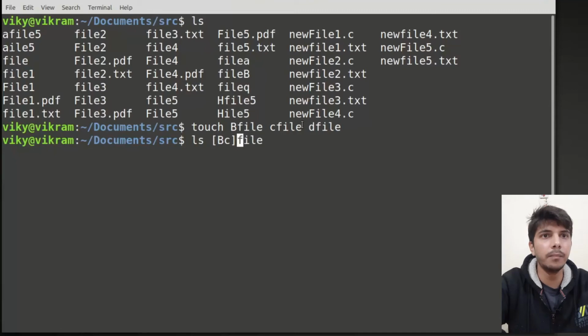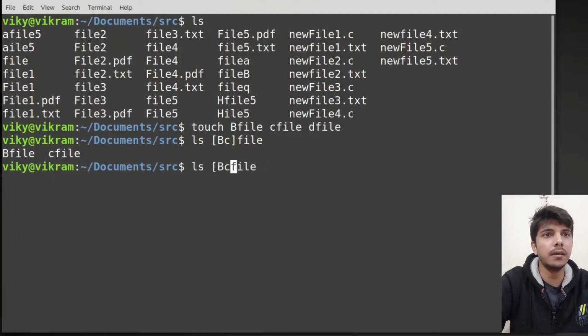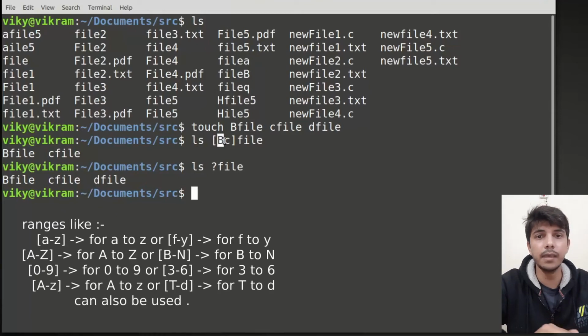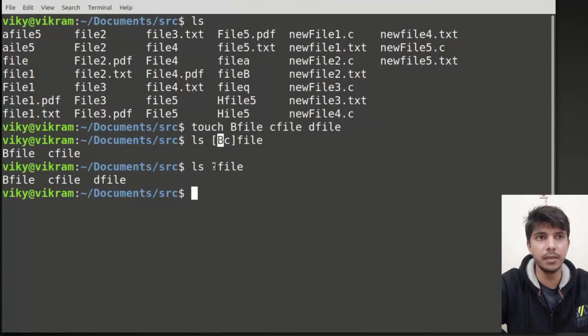Okay, it will not match with the D file. Okay, if I press enter, you will see it is only matching with these 2 files, right? But if I am writing here question mark, then it will try to match with every other possible character including the D. Okay, so now you know the difference, that in square bracket we specify the set of characters with which it should be matched, but in question mark it will try to match with every other possible character.